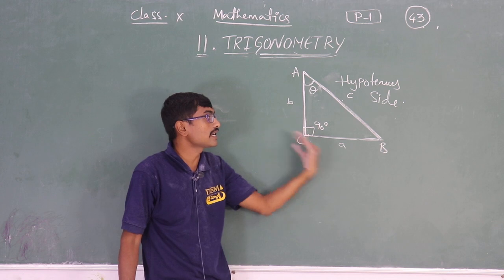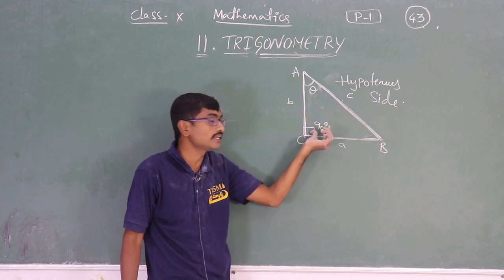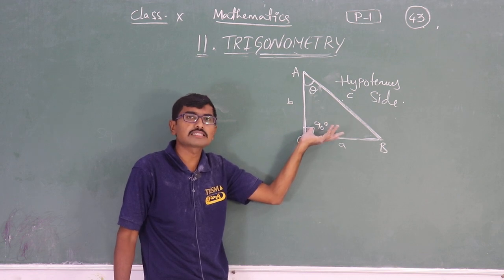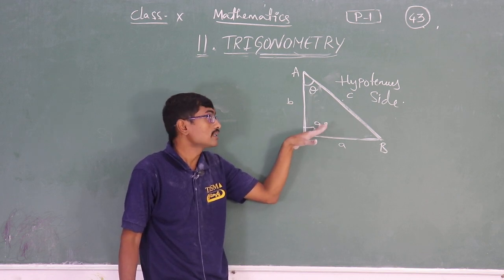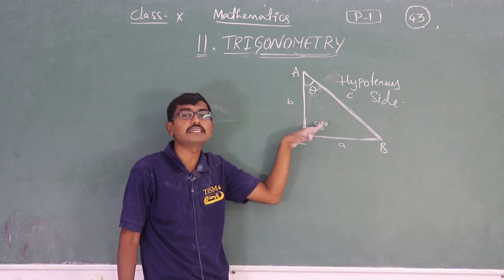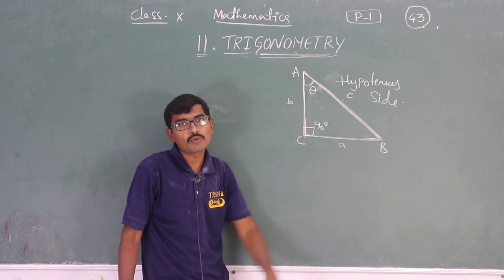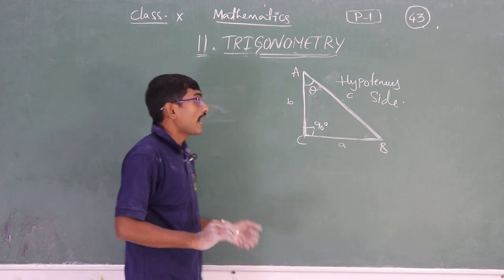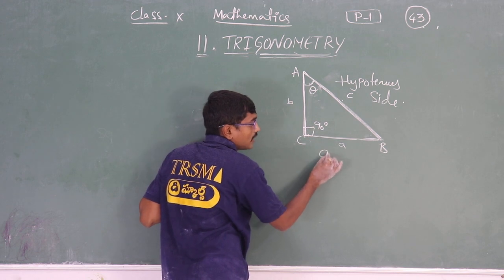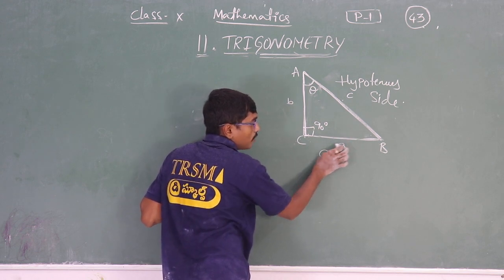Yes, absolutely, 90 degrees is the largest angle; 90 will always be the largest angle of the triangle. So the side exactly opposite to the largest angle, that is 90 degrees, is called the hypotenuse side. And the side which is exactly opposite to the acute angle is called the opposite side.